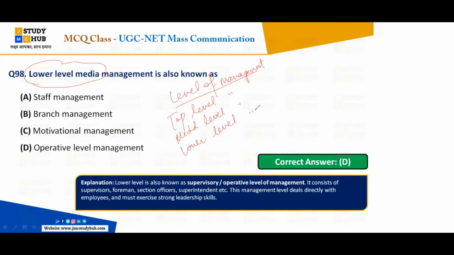So lower level media management is also known as operative level management, or the supervisory level. It consists of supervisors, foremen, section officers, and superintendents.